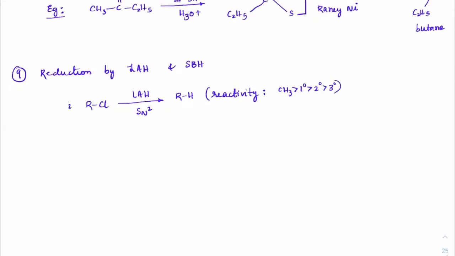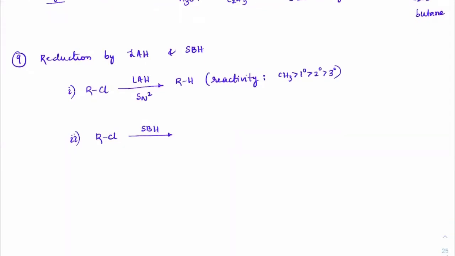While if you check RCl in the presence of SBH, it would either go by the SN1 reaction or a radical mechanism and gives an alkane. So the reactivity in this case would be 3 degree greater than 2 degree, greater than 1 degree, greater than methyl halide.